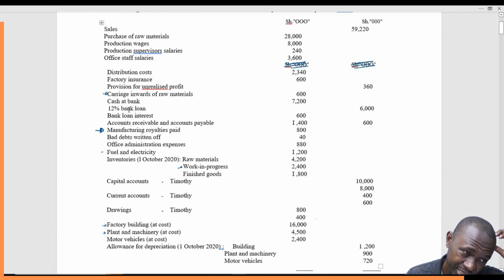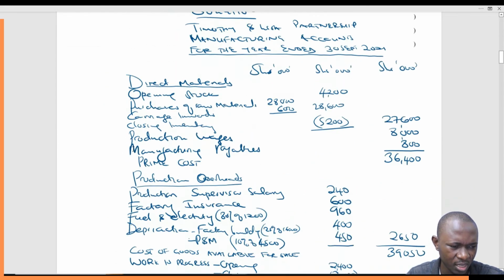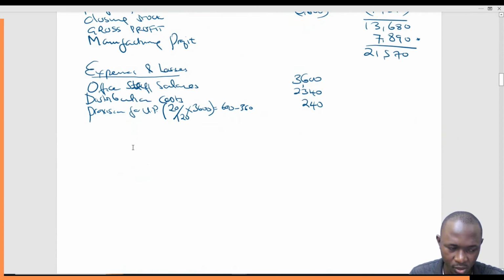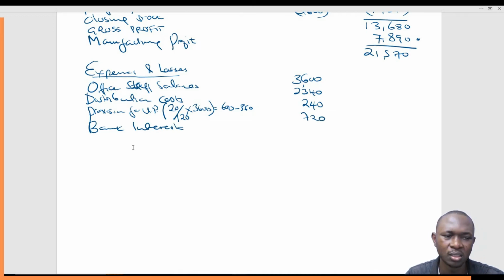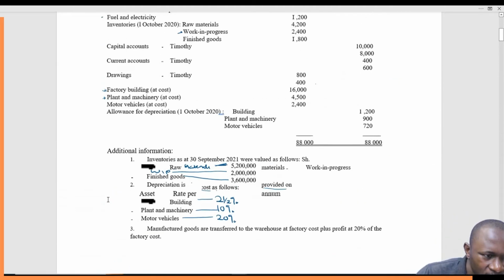Carriage inward, we're done with that. Cash at bank, 12% bank loan. 12% bank loan means that the bank loan attracts interest at the rate of 12%. So 12% of 6,000, that is 720. So simply come here and say bank loan interest 720.